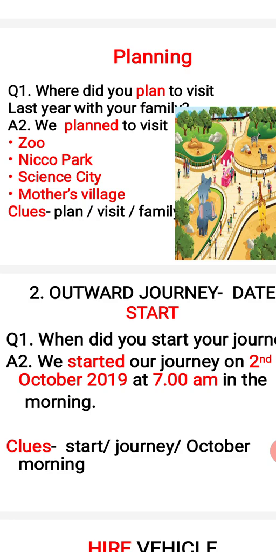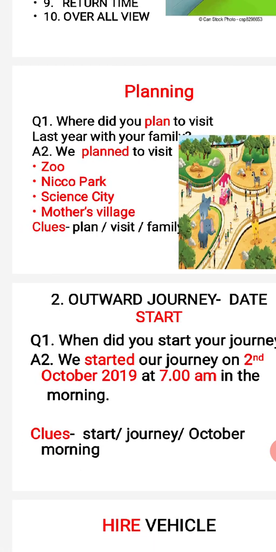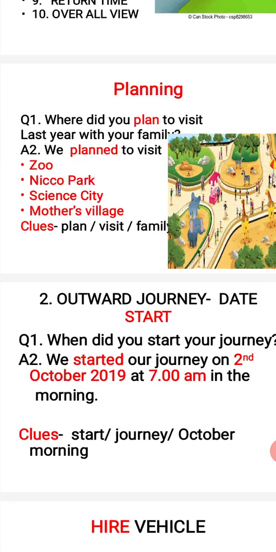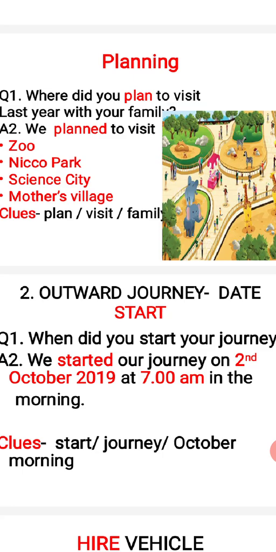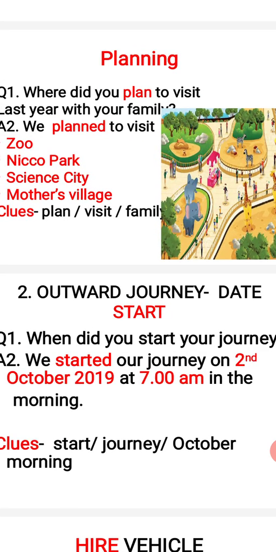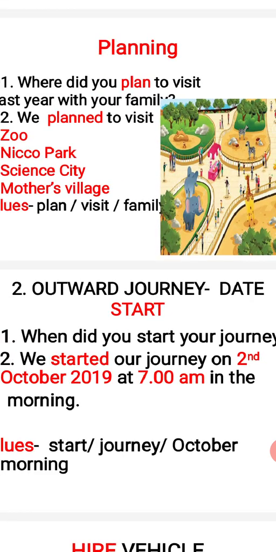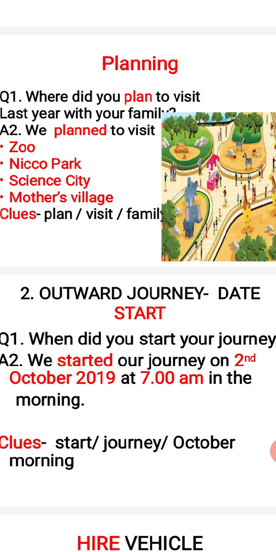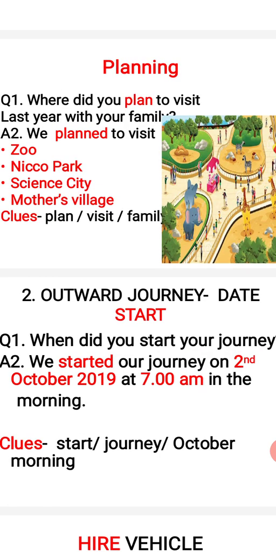We planned to visit zoo or Nico Park, anything else. But everything you should keep in your mind, that what will you write? Second point is outward journey. That means the date you start. When did you start your journey? We started our journey on 2nd October 2019 at 7 a.m. in the morning. See, when did you start?